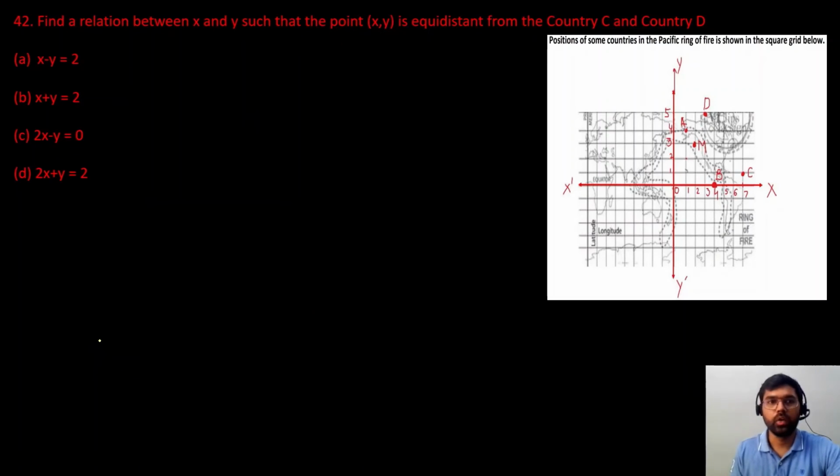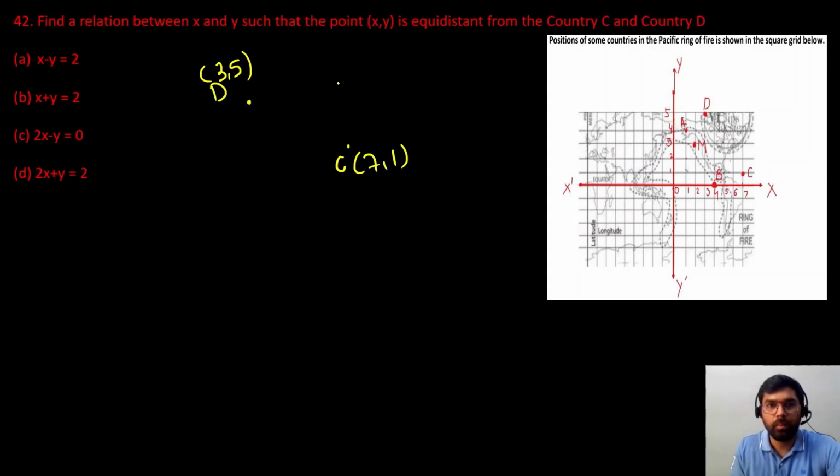Next, question 42. We have to find a relation between x and y such that a point x, y is equidistant from C and D. First of all, we have to find the coordinates of D and C points. D point's coordinates will be 3, 5 and C point's coordinates are 7, 1.